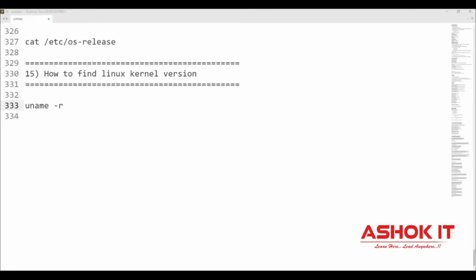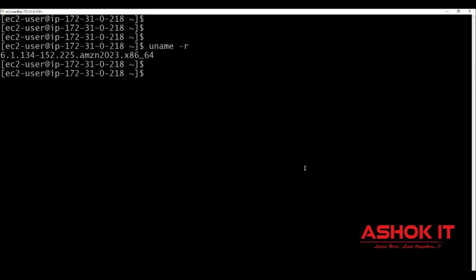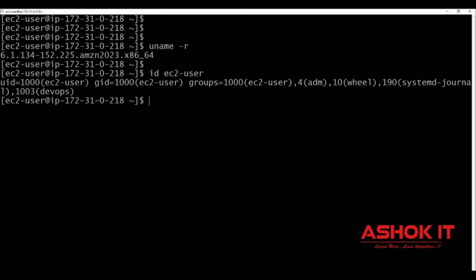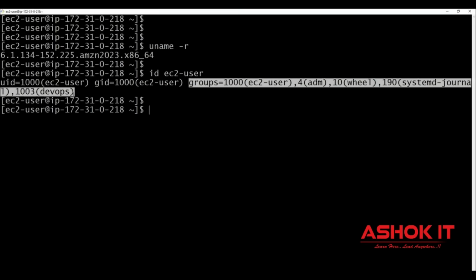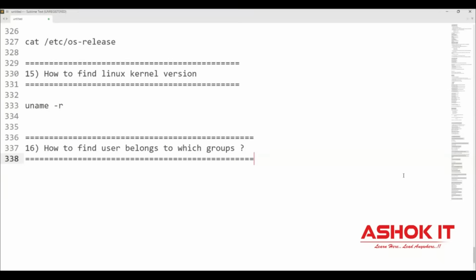And next question, how do you find out which groups one user belongs to in the Linux machine? For example, there is a user called ec2-user. Which groups does that user belong to in the Linux machine? id ec2-user. By using this command, you can identify how many groups this user belongs to. This user belongs to the ec2-user group, adm group, build group, journal group, and devops group also. So to check which groups one user belongs to, we can use the id command: id space username, it will tell you.